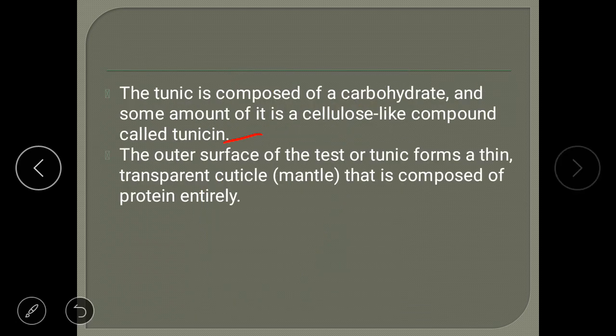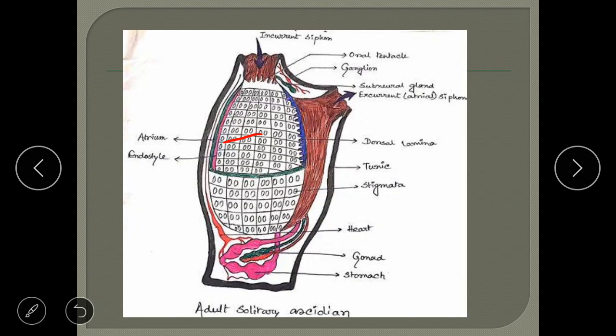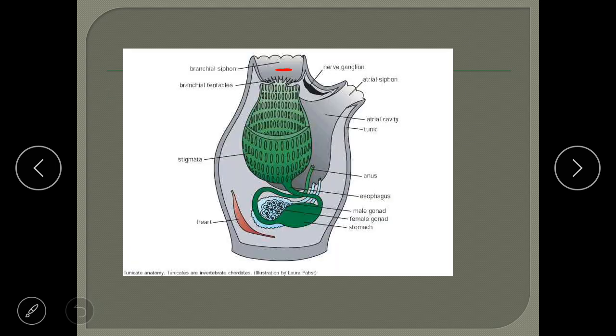Other than this, if you see the animal picture, these animals have two openings, one here, another one here. These two are called siphons. The opening which is present at the center of the body, not in the corner, is called the branchial siphon, and the other one, which is present at the corner of the body, is called the atrial siphon.